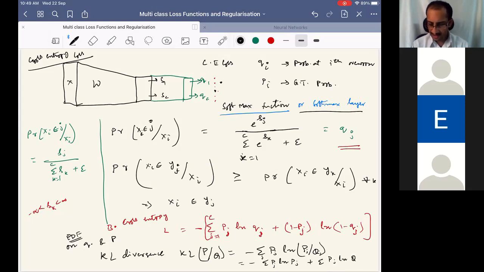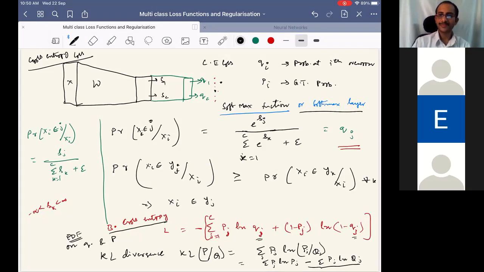Is there a minus sign here? I think no minus sign here. We take the first term, which is anyway constant because the ground truth Pi is fixed, and the second term is what we minimize. From here we got the cross entropy loss, the binary cross entropy loss. And this loss needs the probabilities Qj that we get through the softmax layer.